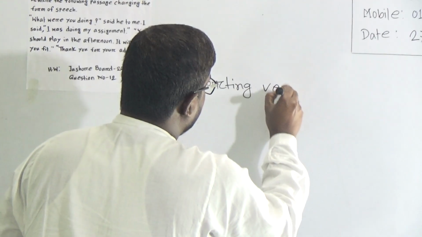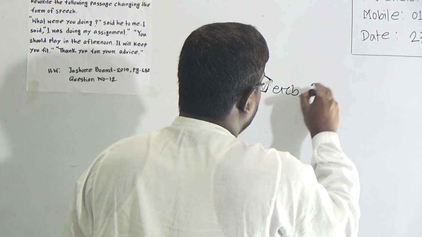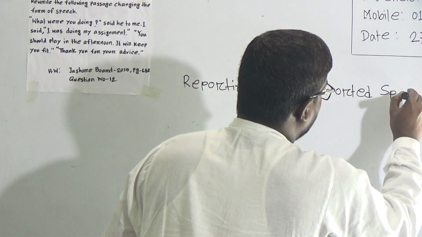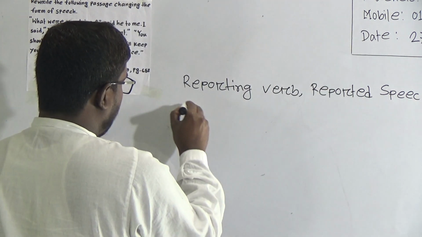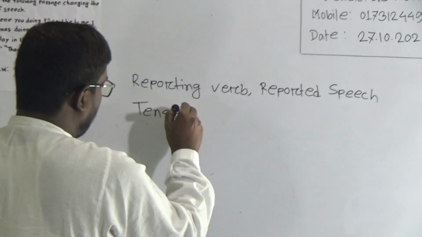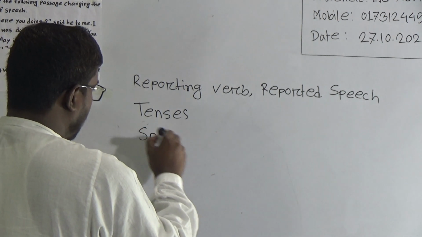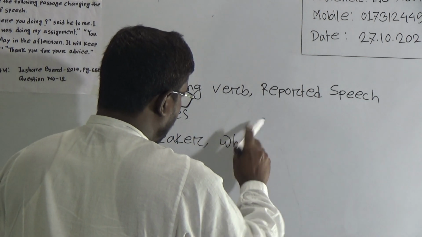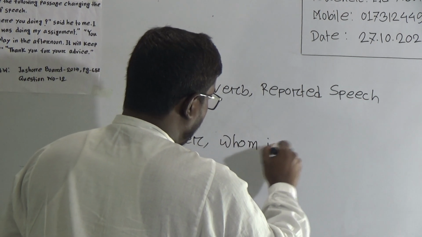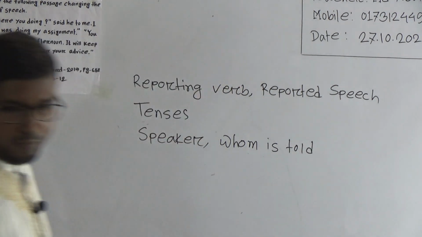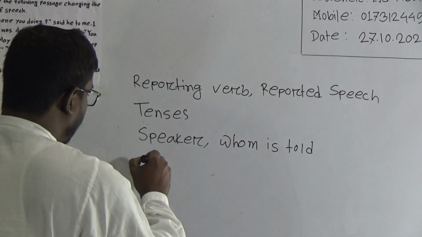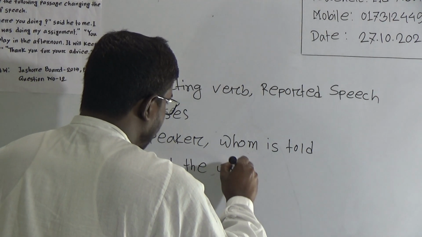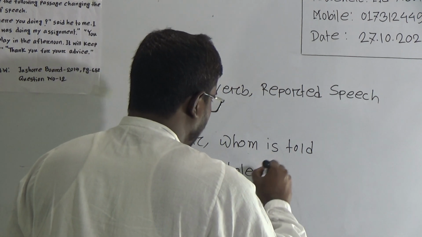Reporting verb, reported speech, tense, speaker, and you will read the whole passage properly.